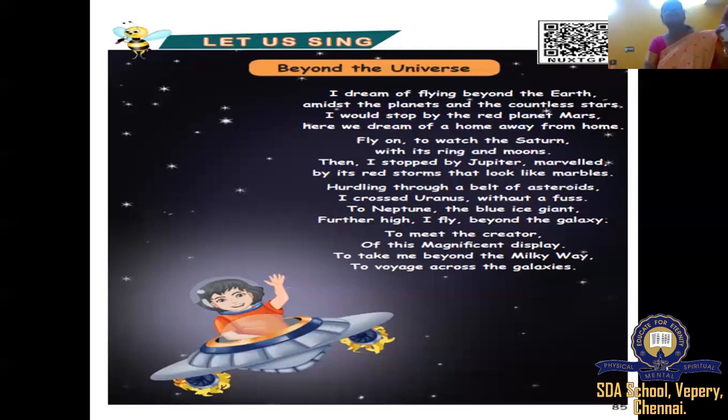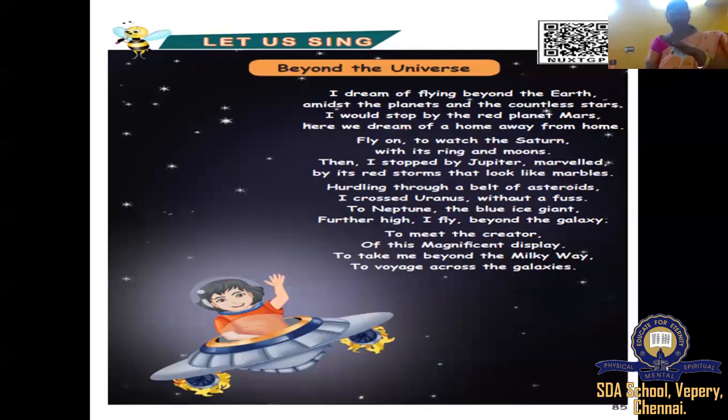He crossed the Uranus. Then from there to Neptune, the blue ice giant, because that is the ice. Big giant means big. So the poet just crossed Uranus without difficulty and went to where?